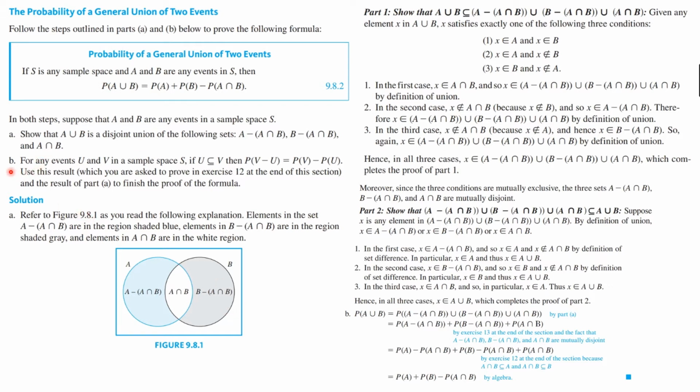And then part B, so we've shown part A, or at least discussed part A. For B, show that for any two events, U and V, in the sample space, if U is contained in V, then the probability of V minus U is the probability of V minus the probability of U. And the theorem will follow from this. Okay, so let's skip ahead to proving B.